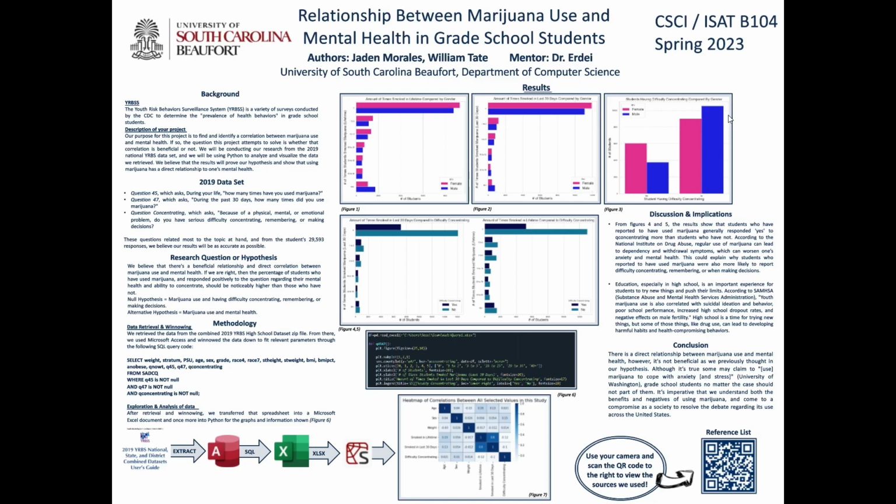According to Mayo Clinic, marijuana use in adolescents can lead to problems with learning, memory, coordination, reaction time, and judgment. Marijuana use has reached an all-time high in 2021, and its increasing prevalence should be more widely known. Grade school students, no matter the case, should not be a part of those who use marijuana. It's imperative that we understand both the benefits and negatives of using it, and come to a compromise as a society to resolve the debate regarding its use across the United States.